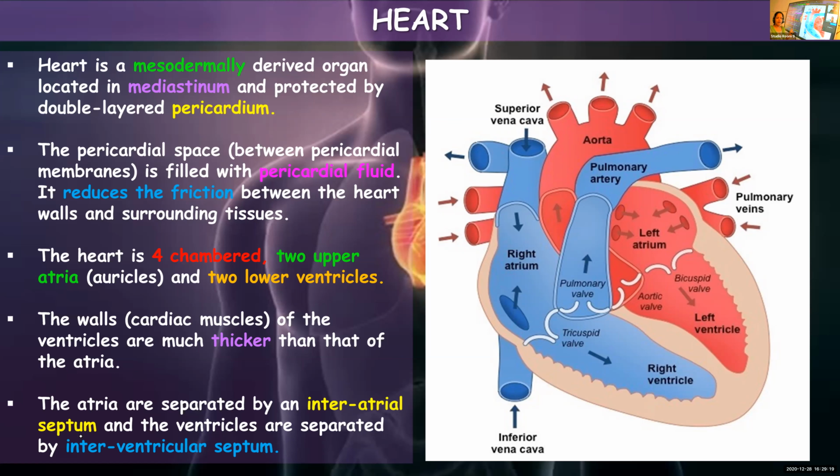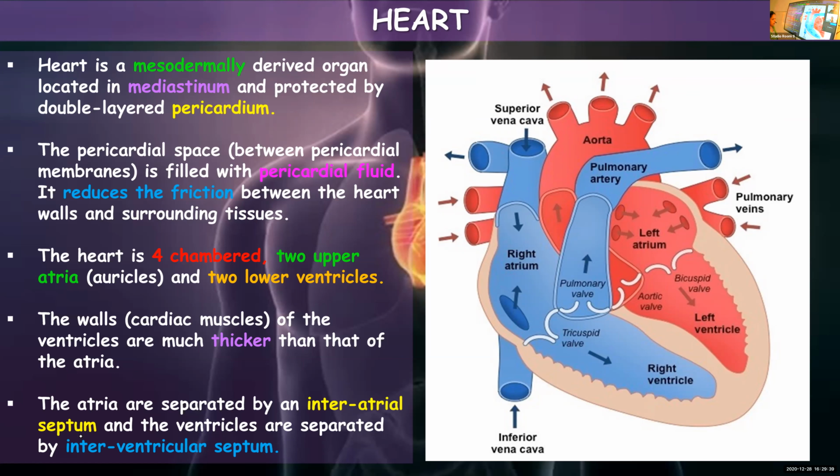There is no chance of any confusion because the one which is separating two atria is interatrial, and the one separating two ventricles is interventricular. Now, what do you call the one which separates ventricles and auricles? For that also we need a septum.